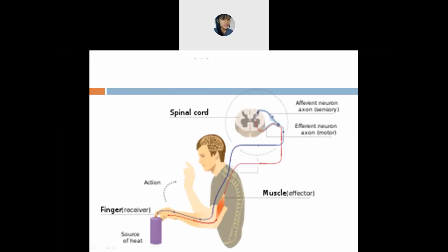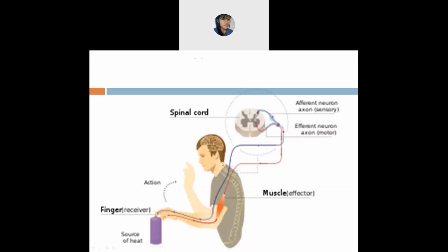I'm just showing you one example. Suppose you are touching a hot candle. Will you keep your finger there and watch it burn? No, ma'am. Obviously you'll take your finger away from the hot candle.